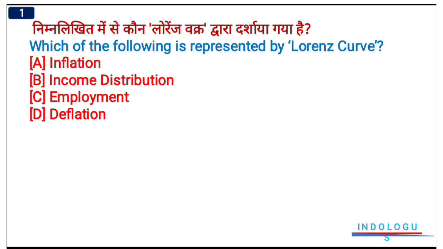So now we will discuss some important MCQs. So first question, which of the following is represented by Lorentz curve? Right answer will be option number B, that is income